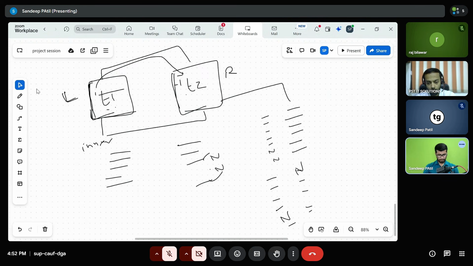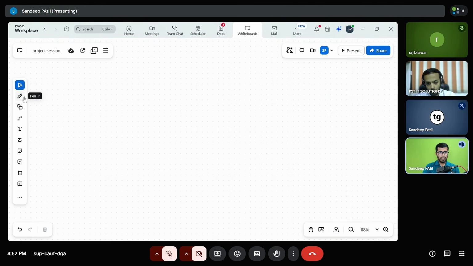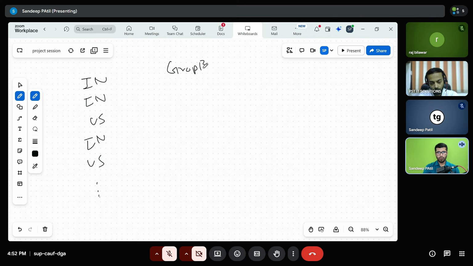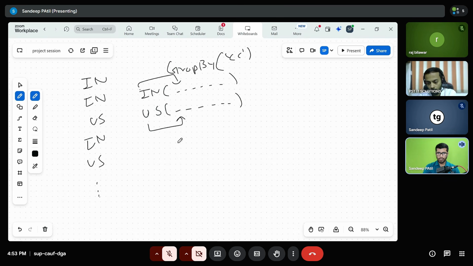Sure. Thank you. So when we talk about the group by operation, let us say I have multiple records with different country codes like India, then US, then again I have records for India, again records for US, and I have multiple records. Group by is going to group all the rows based on the column we are performing group by on. If I'm performing group by using the country code column, it will create groups of all rows associated with the respective country. All records of India are going to be in one group, all records for US are going to be in another group, and the same is the case for any other countries.